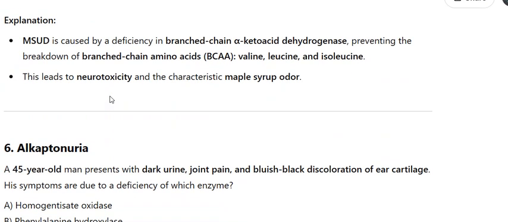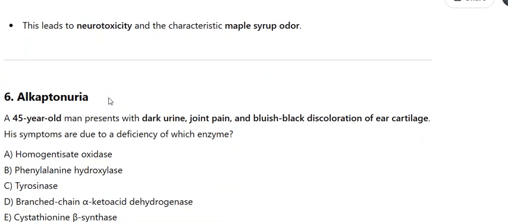6. Alkaptonuria. A 45-year-old man presents with dark urine, joint pain, and bluish-black discoloration of ear cartilage. His symptoms are due to a deficiency of which enzyme? A. Homogentisate oxidase. B. Phenylalanine hydroxylase. C. Tyrosinase. D. Branched-chain alpha-keto acid dehydrogenase. E. Cystathionine beta synthase. Answer: homogentisate oxidase.